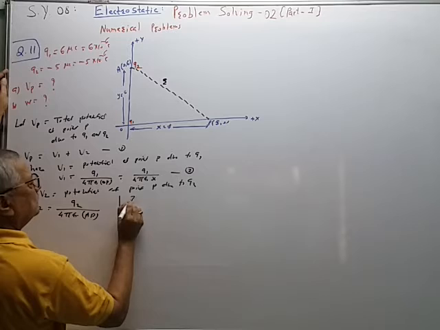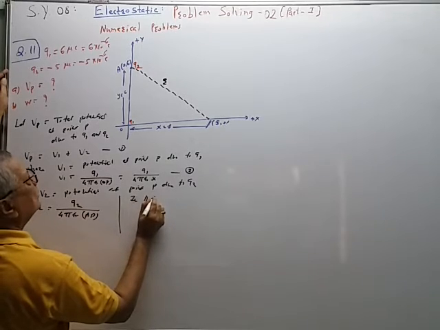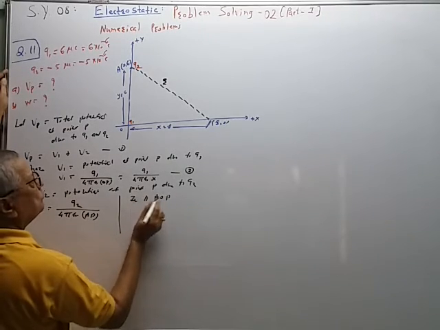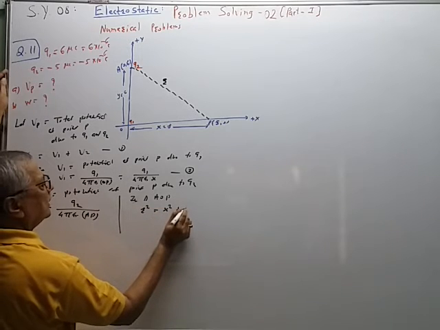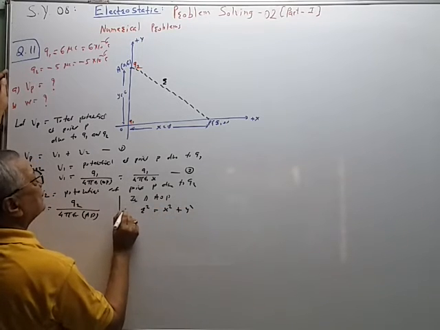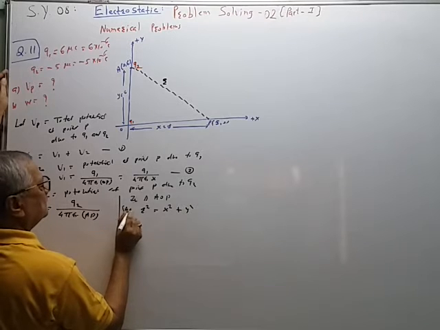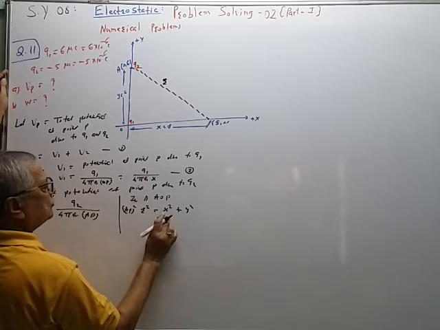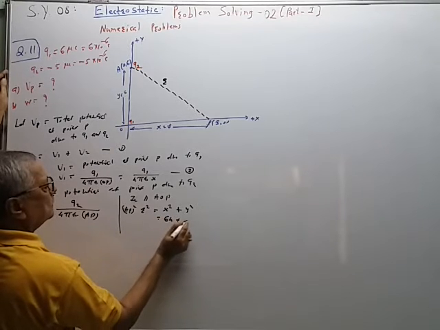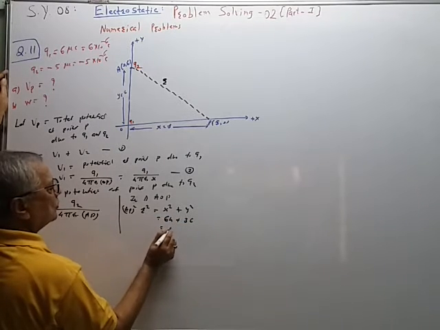In triangle AOP, R square is equal to x square plus y square. R means it is AP. So this is equal to 64 plus 36, that is equal to 100.